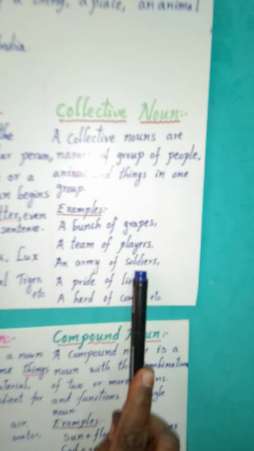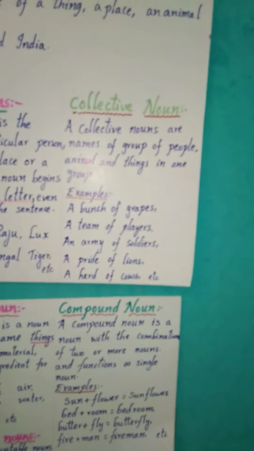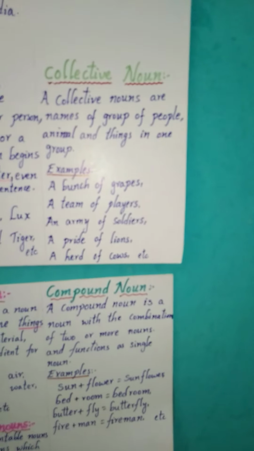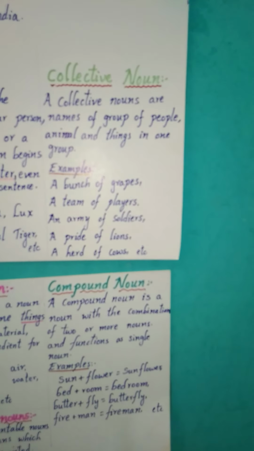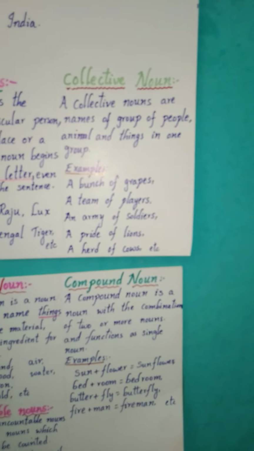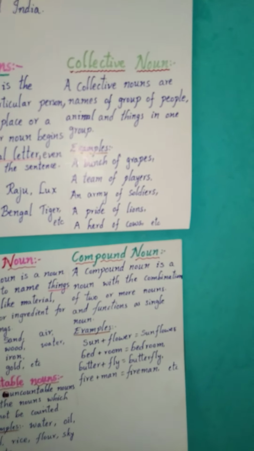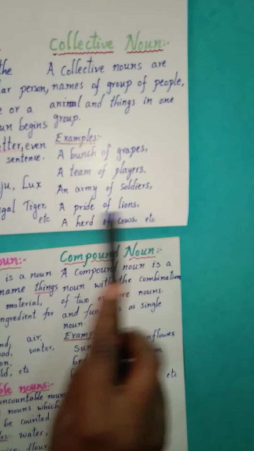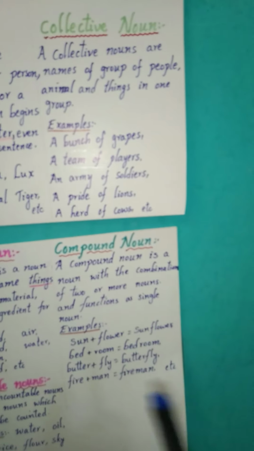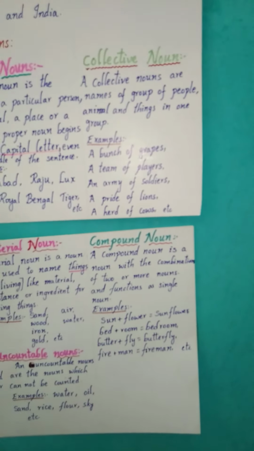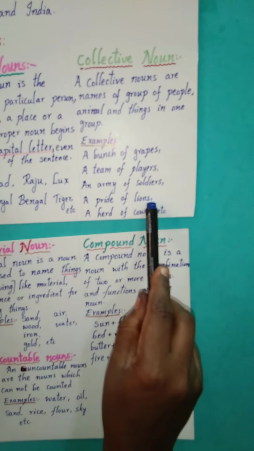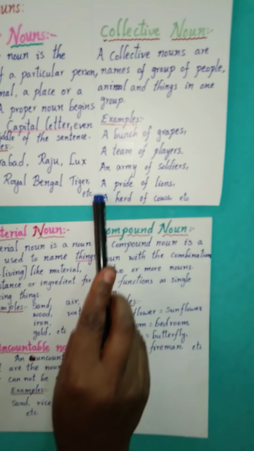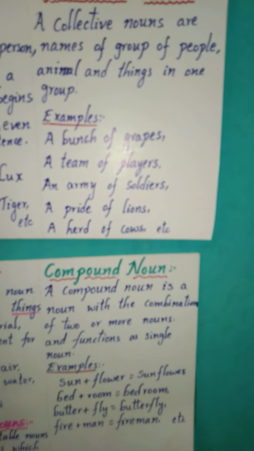Next, an army of soldiers. When we go to the border, we will see the army members. A soldier is only one, but soldiers are many. We'll see only one? No. There will be many. So for those soldiers we give the name army. Now, if we go to the jungle, lions. Can one lion stay alone? No. They will be in a group. So that group of lions is given the name pride. Next, cows also are given the name herd. Like this, so many are there.